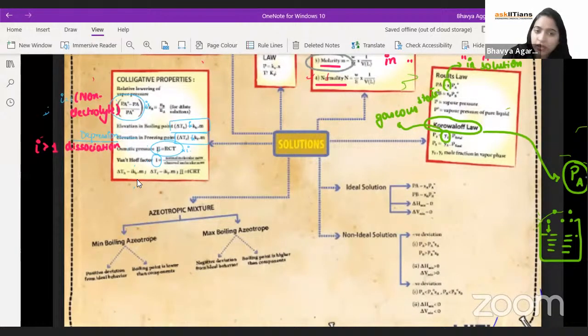Or you can give it with respect to the colligative property: observed property by calculated. And i is less than 1 in case of association.